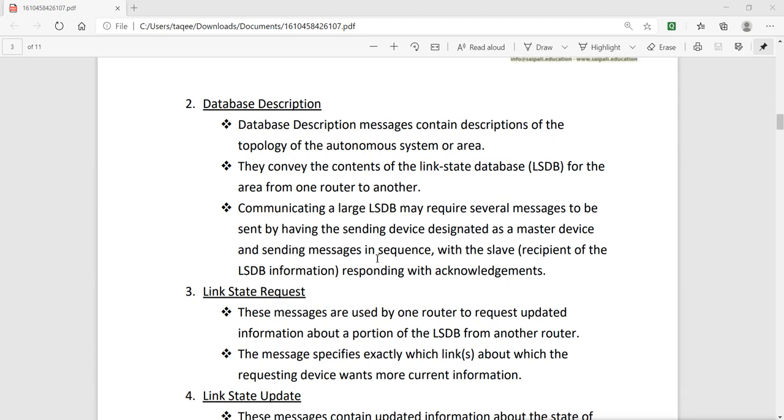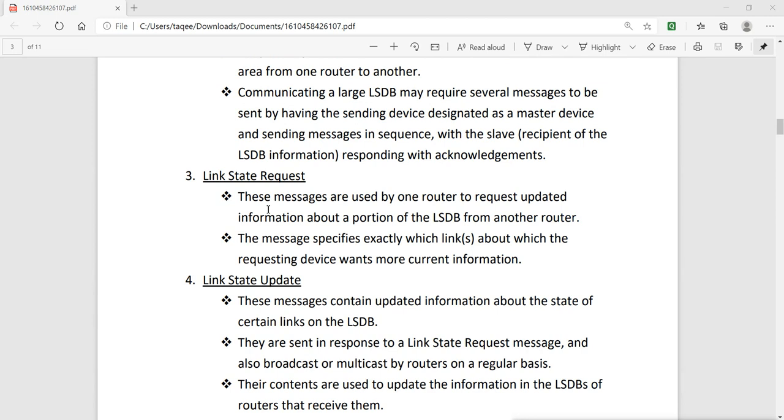Then we have another, that is link state request. These link state request messages are used by one router to request updated information about a portion of the LSDB from another router. That means when one router asks for information about the other router's topology database or area information, it sends what?